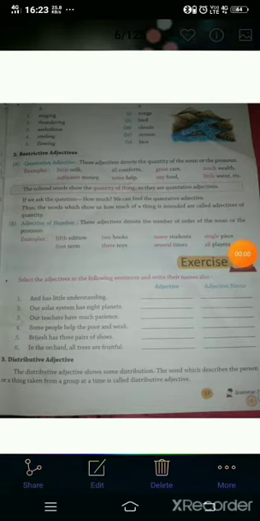It means the word which shows the distribution, विभाजन, of a person or a thing taken from a group.